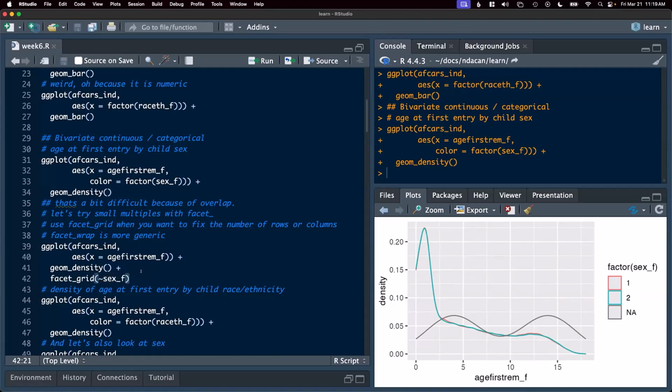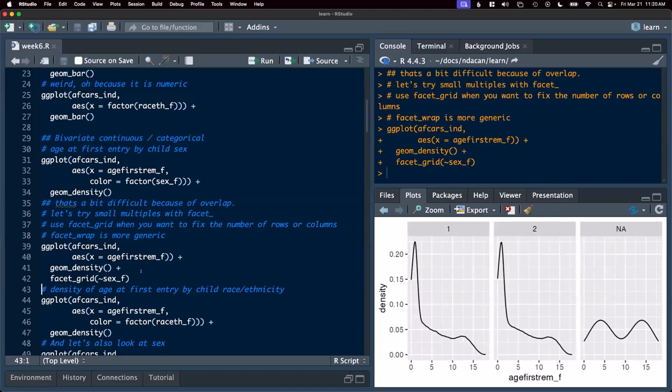The tilde tells it which variable to use for faceting. Faceting is going to produce a series of what are called small multiple plots. It'll produce lots of different versions of the same plot for each value of the categorical that I provide. In this case, I will now get 1 density plot for each value of sex. And this allows us to see side by side each of those values if we don't want them overlaid on top of each other.